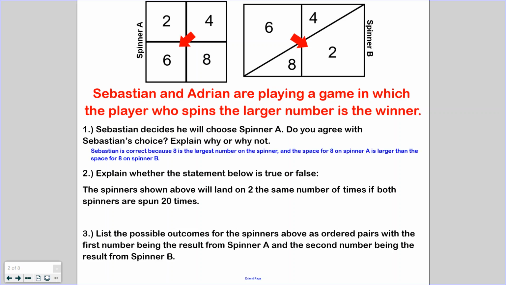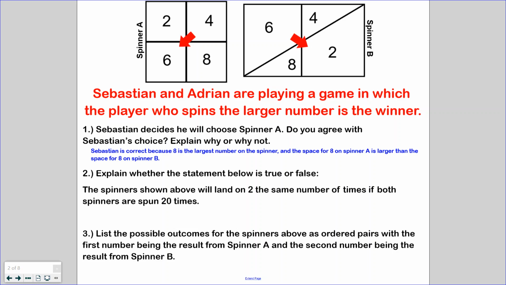So Sebastian is correct. 8 is the larger number on the spinner, and the space for 8 on spinner A is larger than the space for 8 on spinner B. So that's our reasoning behind why we would choose A over B.